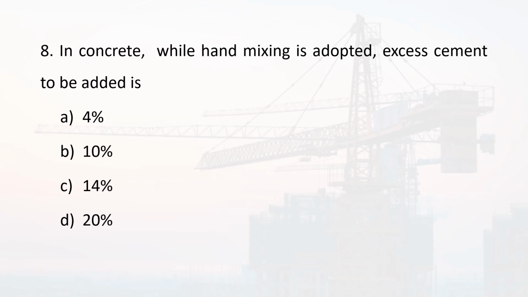Next question. In concrete, while hand mixing is adopted, excess cement to be added is option A 4%, option B 10%, option C 14%, and option D 20%. The correct answer is option B 10%. So we know that in concrete mixing there is hand mixing as well as machine mixing. So while hand mixing is adopted, we need to add a certain percentage, that is 10% excess cement is to be added.